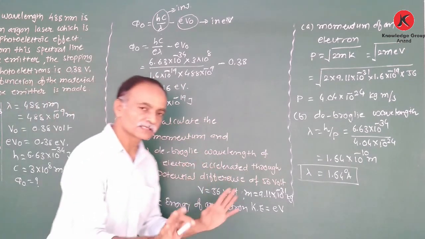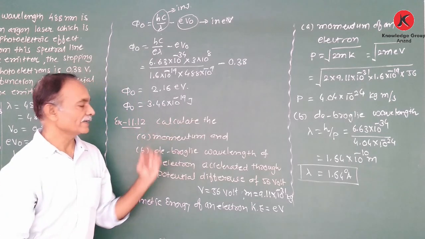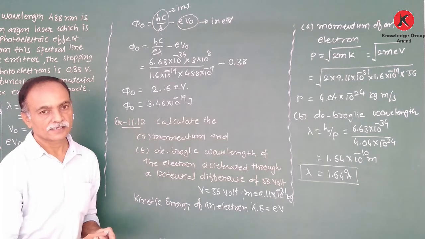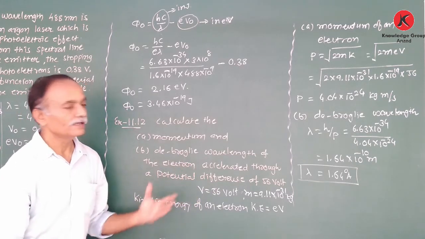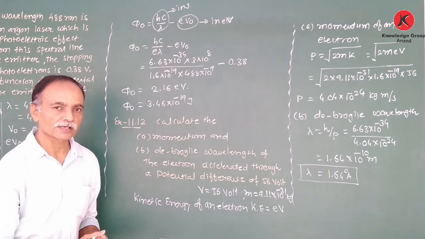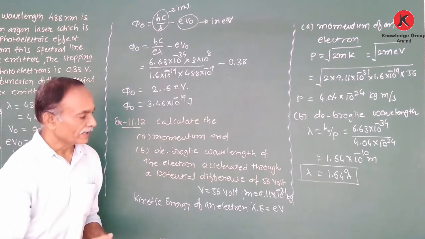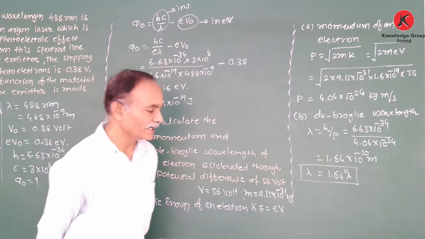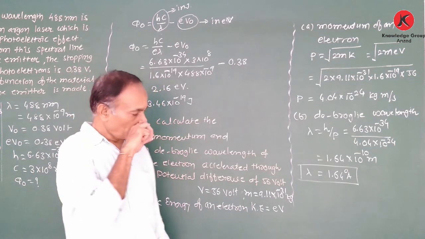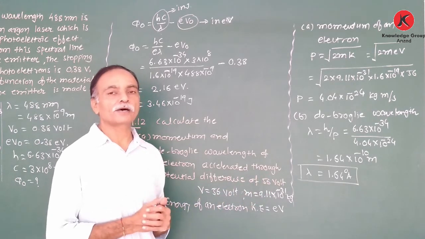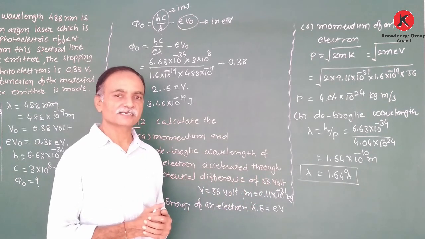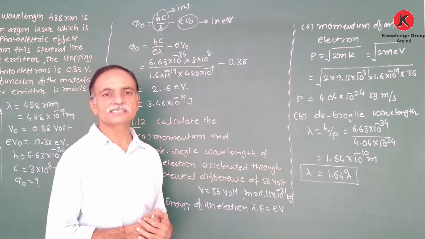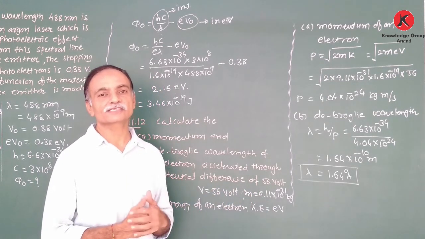Now keep in mind for this numerical, here we calculate the momentum first, and second the de Broglie wavelength, for the electron accelerated by the potential difference of 56 volt. Right? Here the electron is accelerated by the external electric field or external potential difference. Therefore, due to the external potential difference, whatever kinetic energy is gained by the electron is equal to the charge of an electron into the supplied voltage.